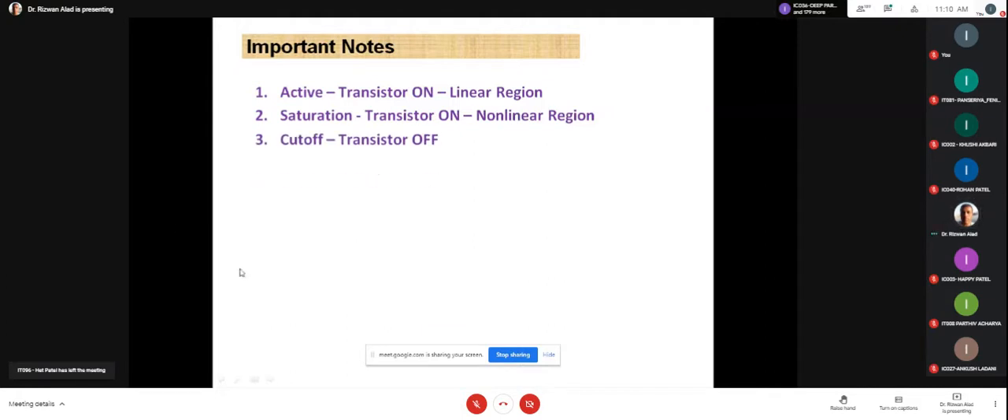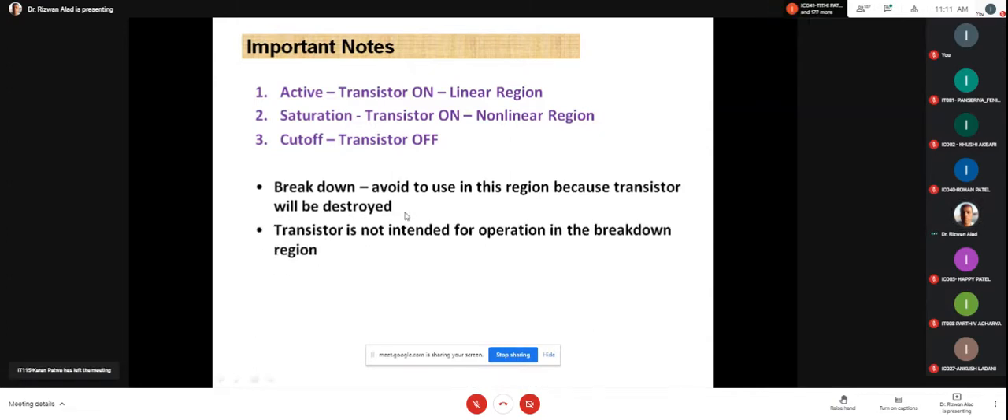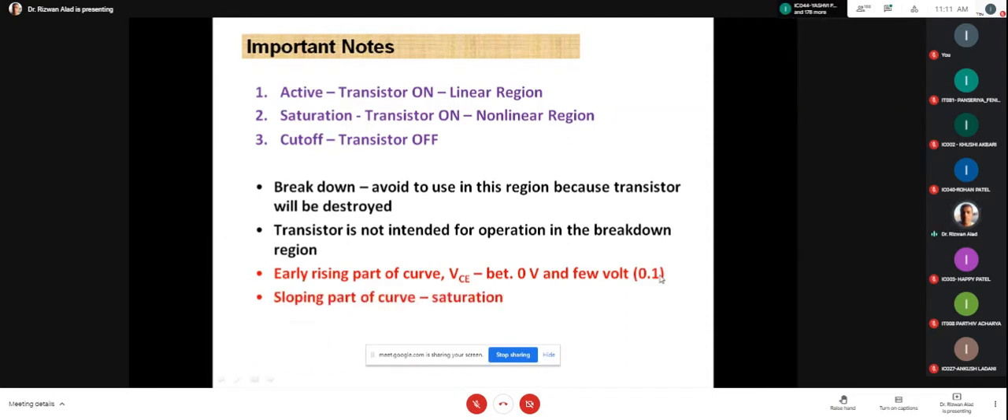Is it clear now? Yes, Khushi, sir. Khushi, is it clear to you? Yes, sir. Okay, in the cutoff region, the transistor is off. Breakdown region cannot be used because the transistor will be destroyed. The transistor is not intended for operation in the breakdown region; in that case, there is definitely a possibility of the transistor being damaged. And please remember, the early rising part of the curve, which is between 0 and a few volts, 0.1, is known as the sloping part of the curve. It is the saturation region.